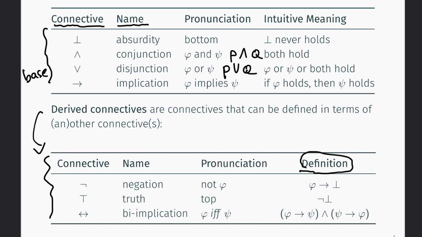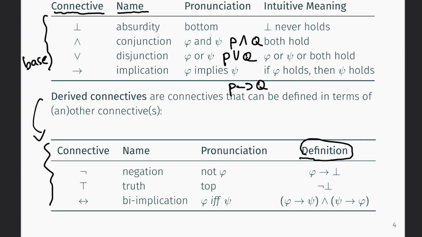Then finally we have implication, which we can write using, again, the symbol of the connective, P implies Q. And this means that if P holds, then Q also holds. And again, we will see examples of these connectives. So what about derived connectives? Again, they are defined using the connectives we've seen so far. And so their meaning follows from this definition.